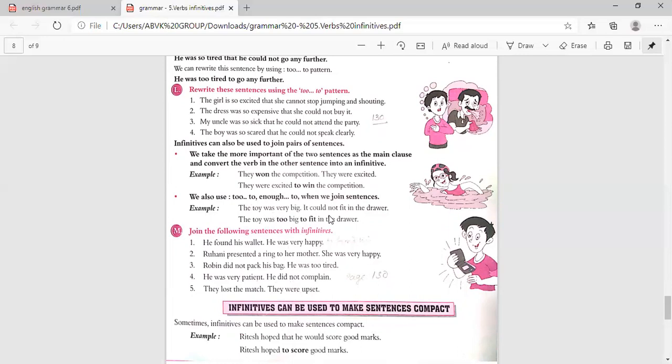We also use too and enough to when we join sentences. The toy was very big. I could not fit it in the dryer. The toy was too big to fit in the dryer.